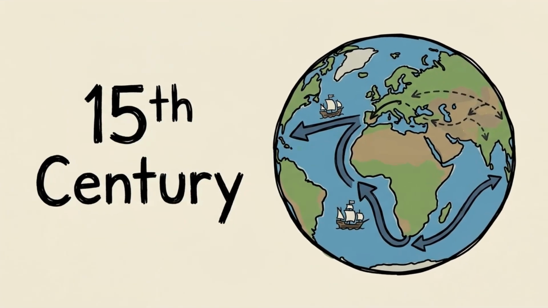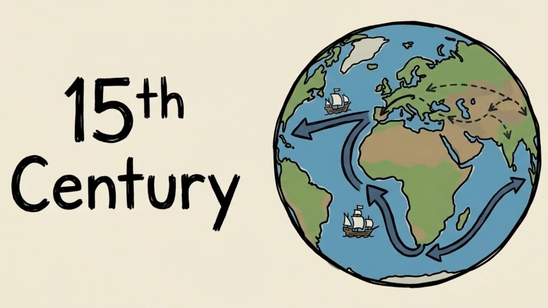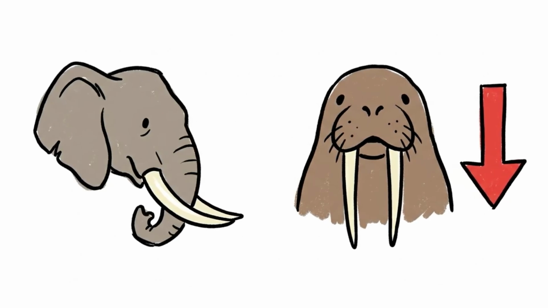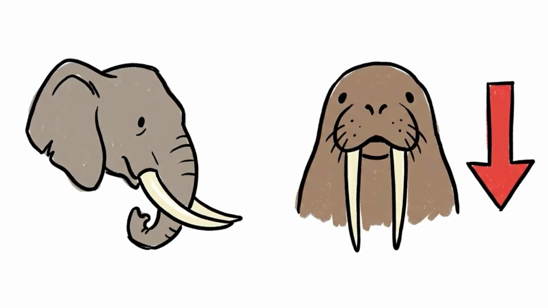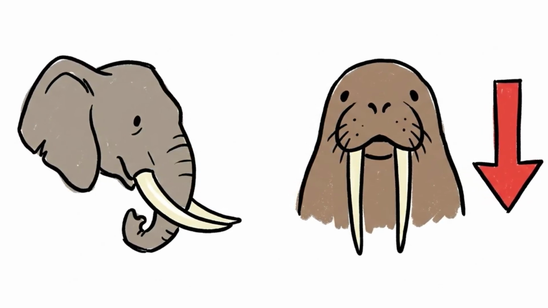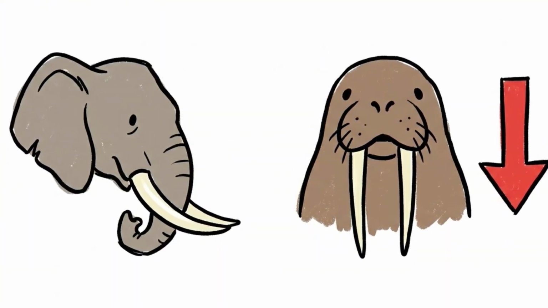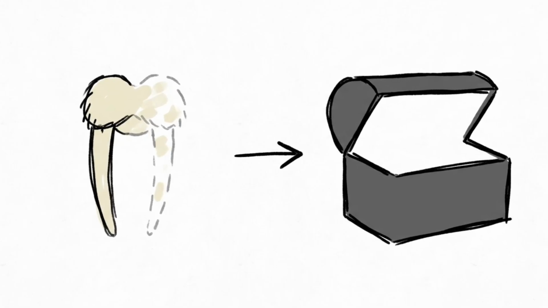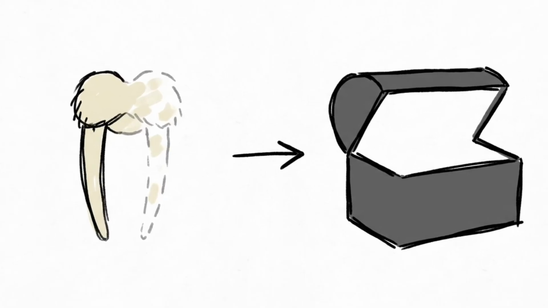But in the 15th century, the global system changed. European markets were shifting away from ivory altogether, and elephant ivory, which was becoming more accessible through new African trade routes, began to reduce the value of walrus tusks. The Norse in Greenland suddenly found themselves in a marginal territory where their primary source of wealth had evaporated.